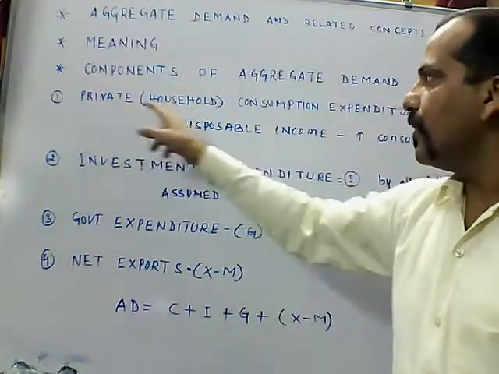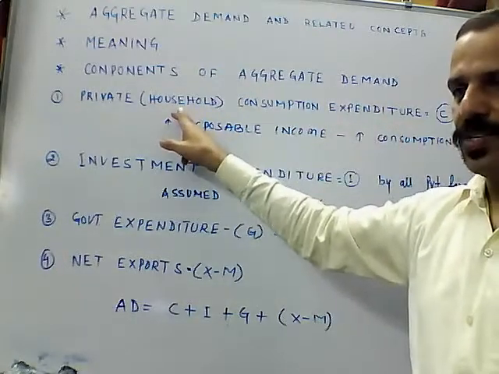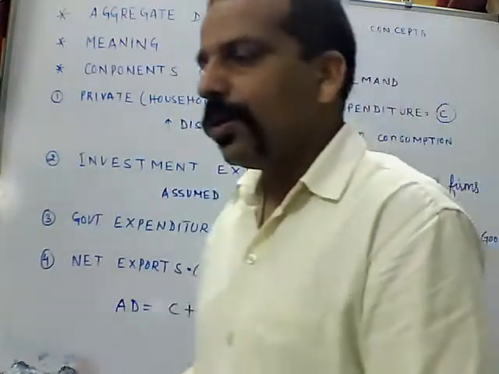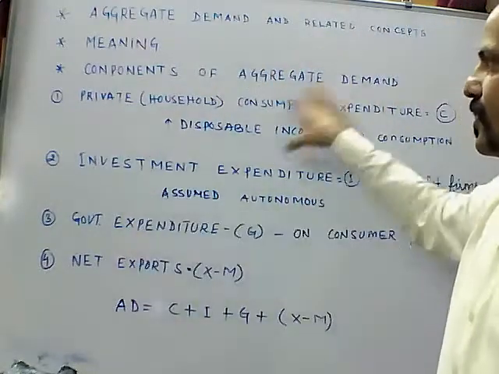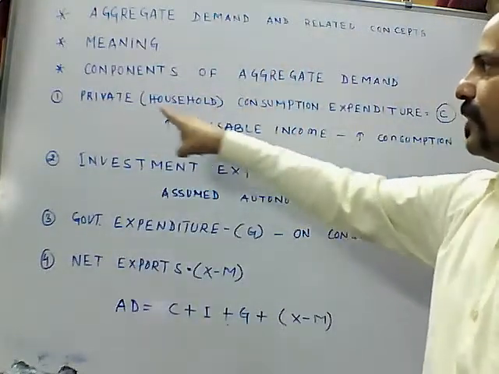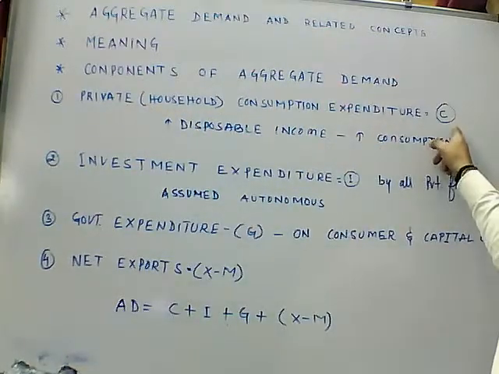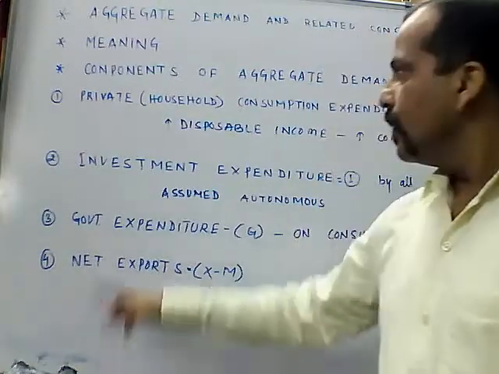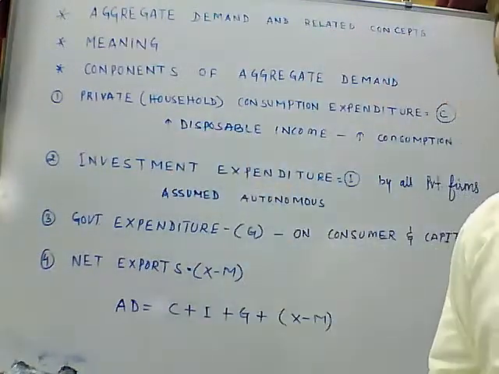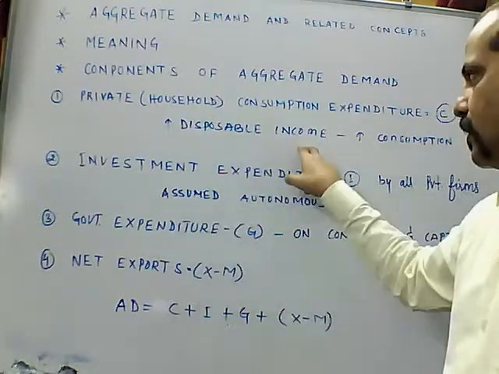First is private consumption expenditure, meaning household expenses. Expenditure by you, me, or Ankit, Mohit, or Pratik. So our expenditure means private consumption expenditure. C stands for private or household consumption expenditure. Our consumption expenditure is completely dependent on the disposable income.